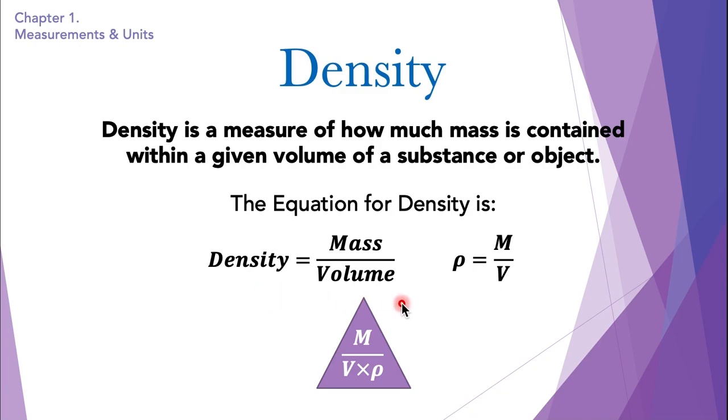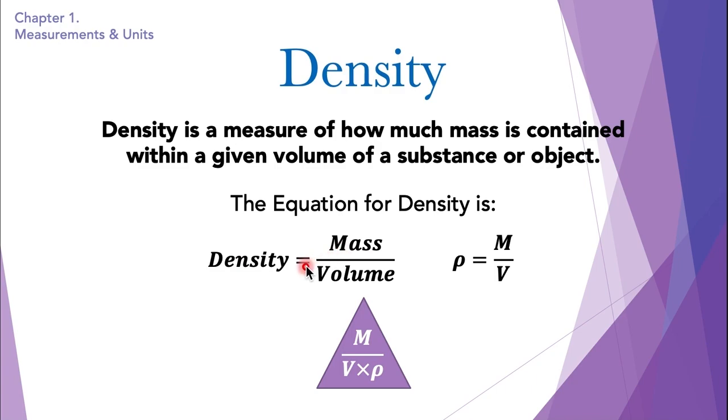Now this equation can not only be used for density, it can also be used to measure volume or mass. With any two of these quantities, we can measure a single quantity. For example, we divide mass by volume and get density. And if we want to measure volume, what would we do? Would we divide density by mass or mass by density, or would we multiply these things?